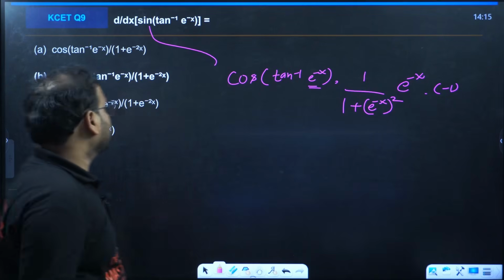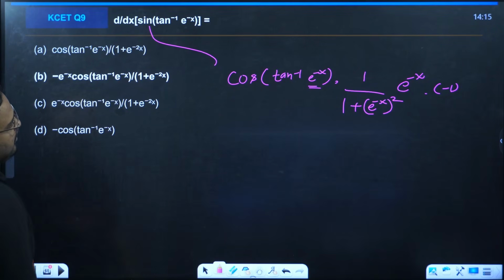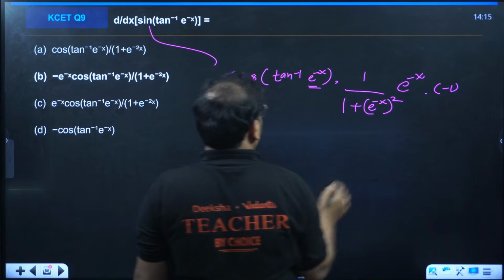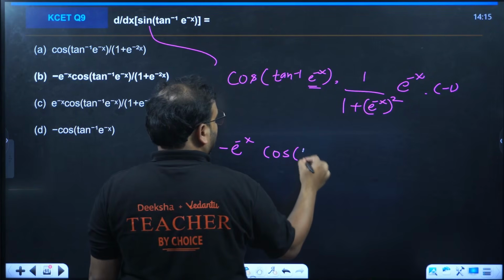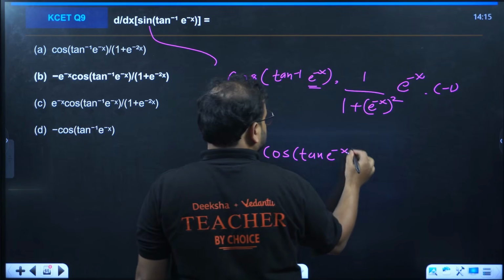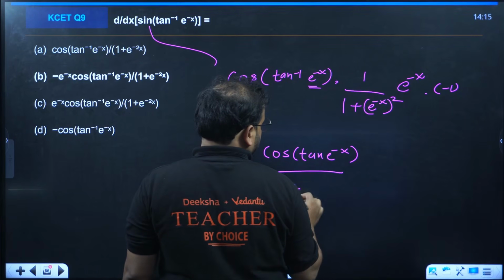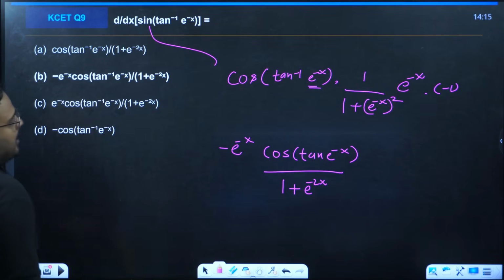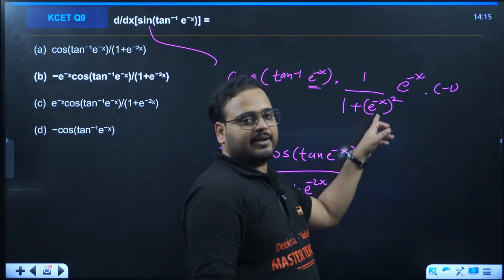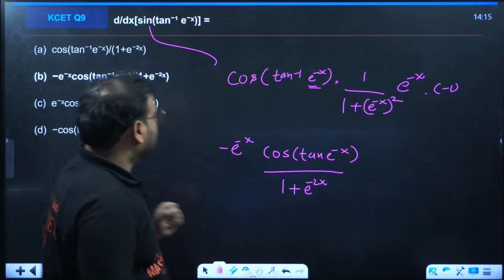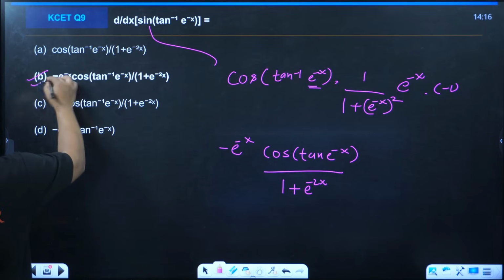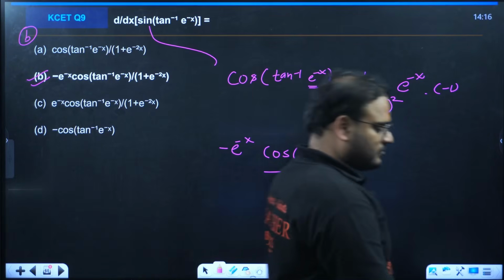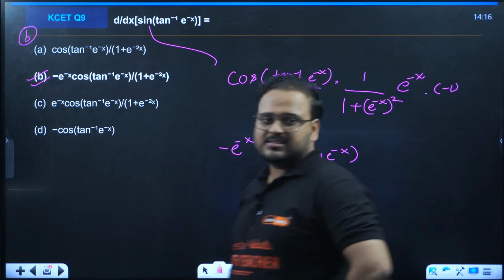Check which option is suitable. So we want minus e power minus x times cos of tan inverse of e power minus x divided by 1 plus e power minus 2x. Because the power 2 is there, right? So minus x into 2 is minus 2x. B is correct. B is the right choice. I don't think anybody will have doubt in this. A very simple problem.